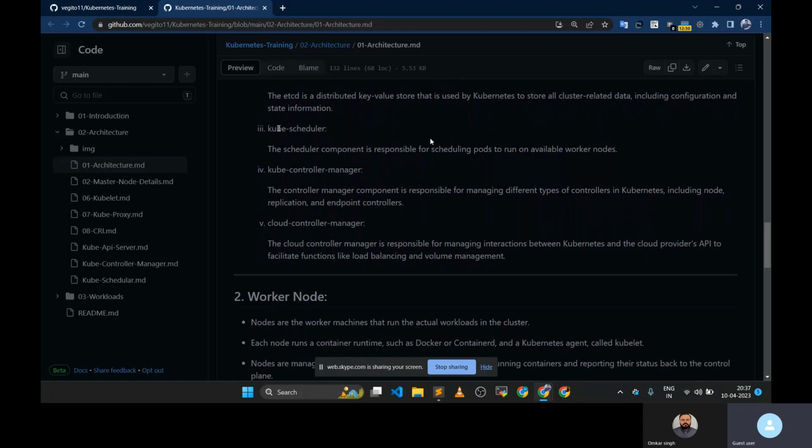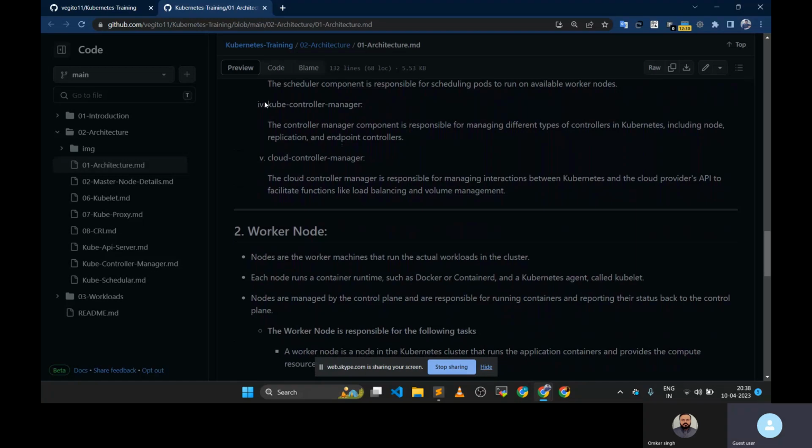It does not create a pod on any worker node. Just understand the difference. It only says, okay, we have a request, there is a new pod, and now we have to schedule it on some worker node. So it will just attach a label to that particular pod: just run this on this particular node. The creation of this pod or container is done by kubelet.